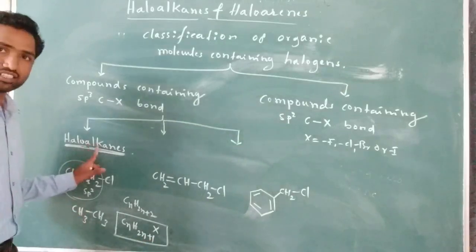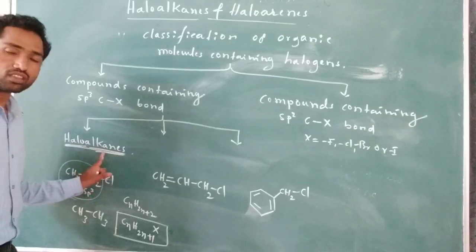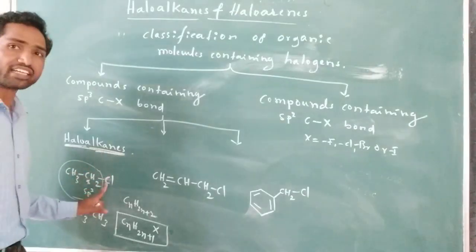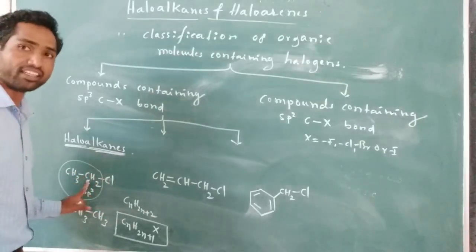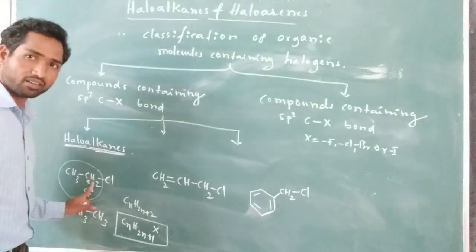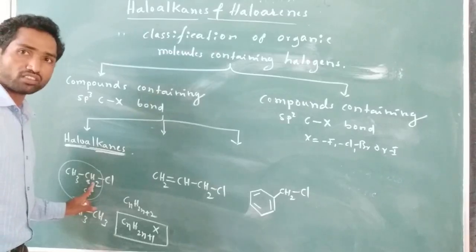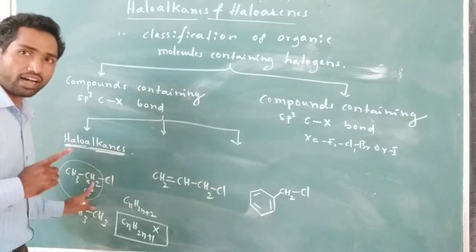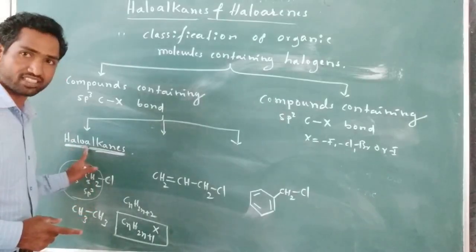So how do we define haloalkanes? Haloalkanes are the halogen containing organic compounds in which the halogen is directly attached to the sp3 hybridized carbon of the alkane. In other words, if one or more hydrogens of the alkanes are replaced with halogens, such molecules are known as haloalkanes.